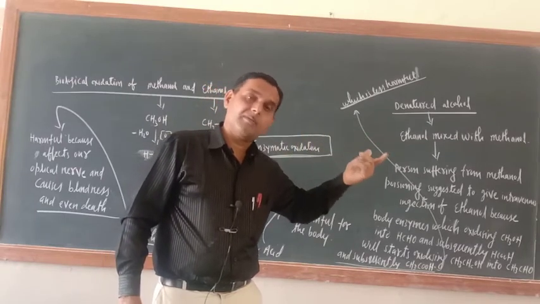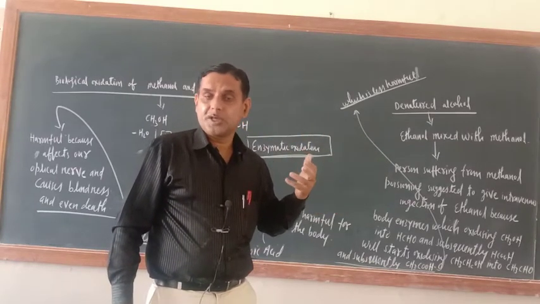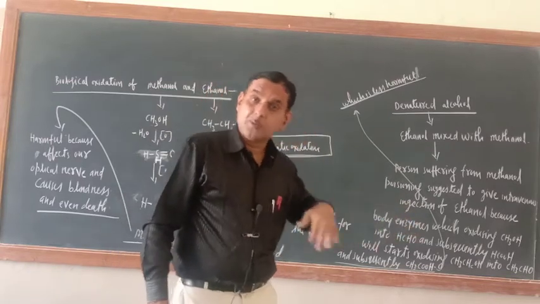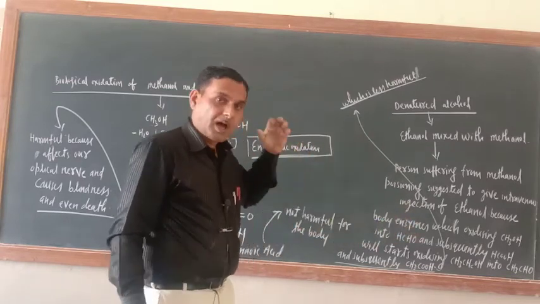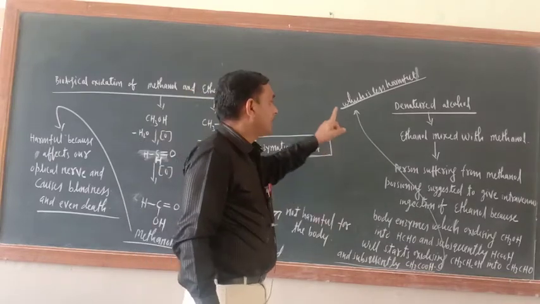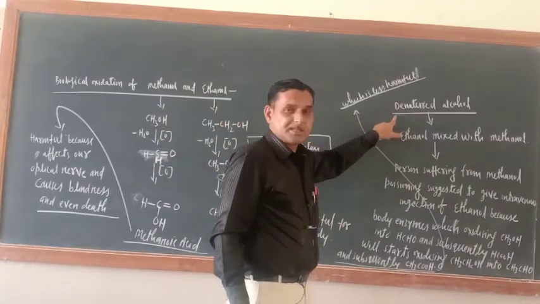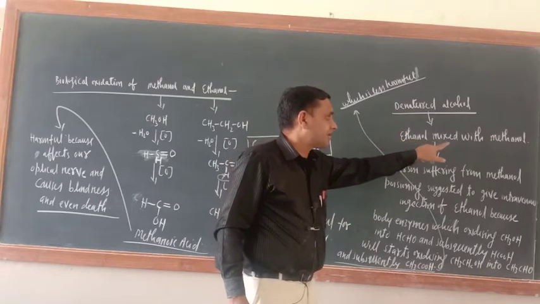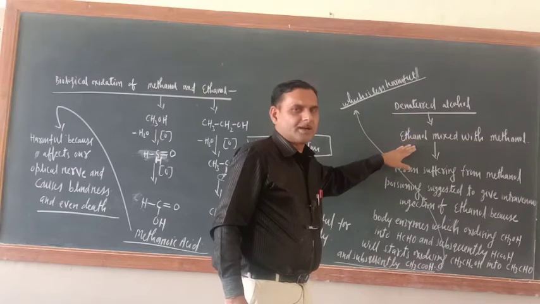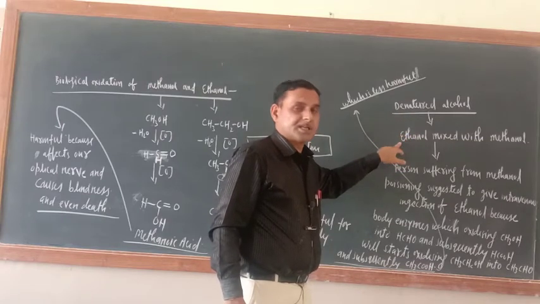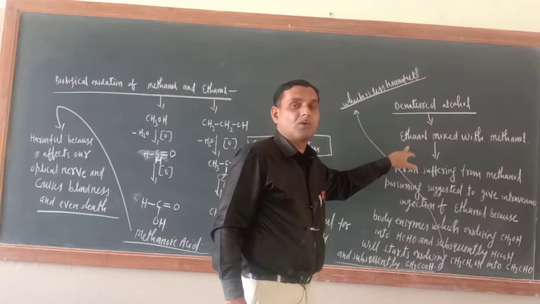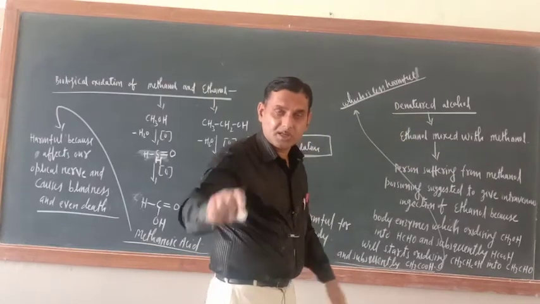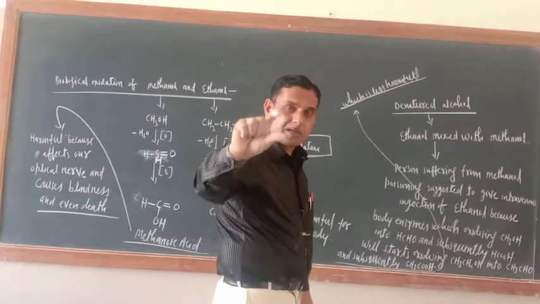So in wine, what people are doing, instead of ethyl alcohol, they are adding methyl alcohol to maximize their profit. Denatured alcohol means ethanol which is mixed with methanol. Alcohol generally means ethanol, but if methyl alcohol or methanol is mixed in this ethanol, it is known as denatured alcohol, because the original nature of alcohol we have disturbed.